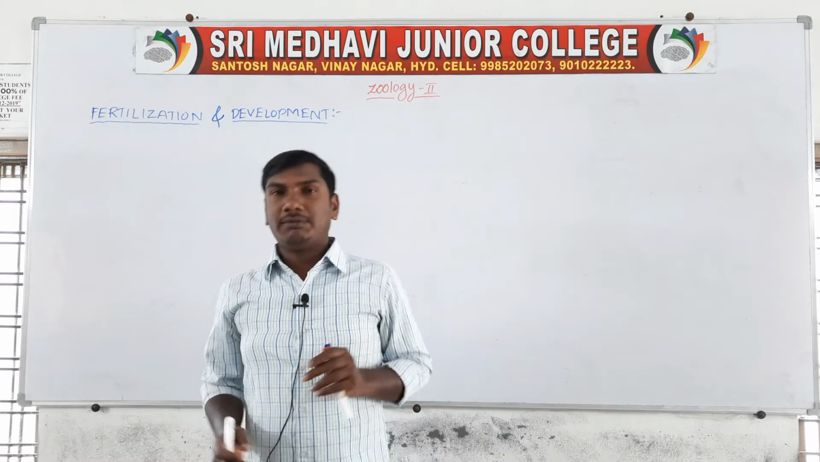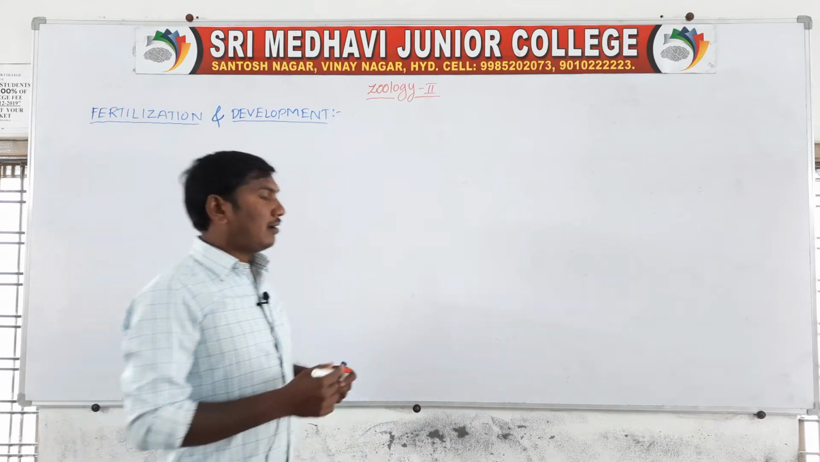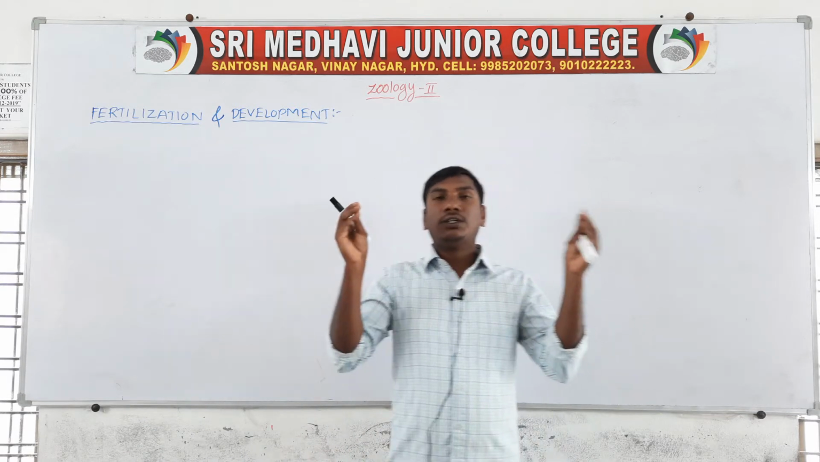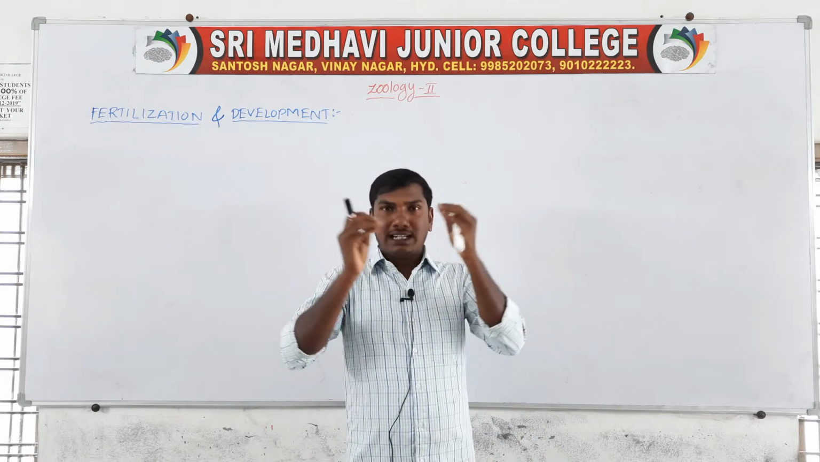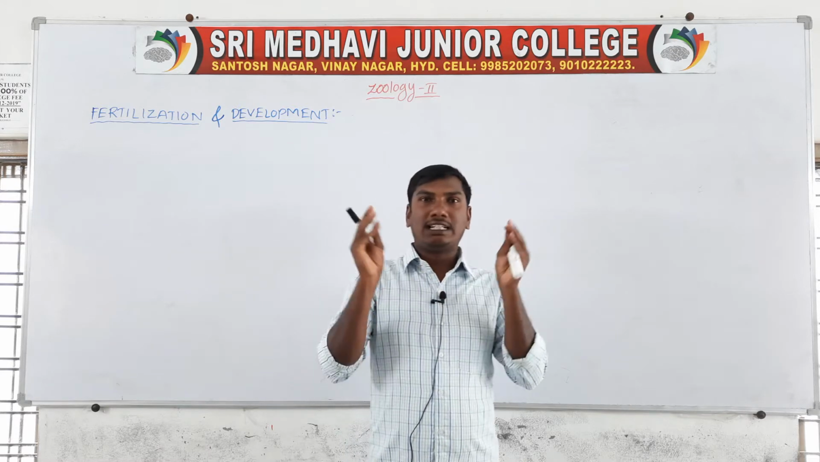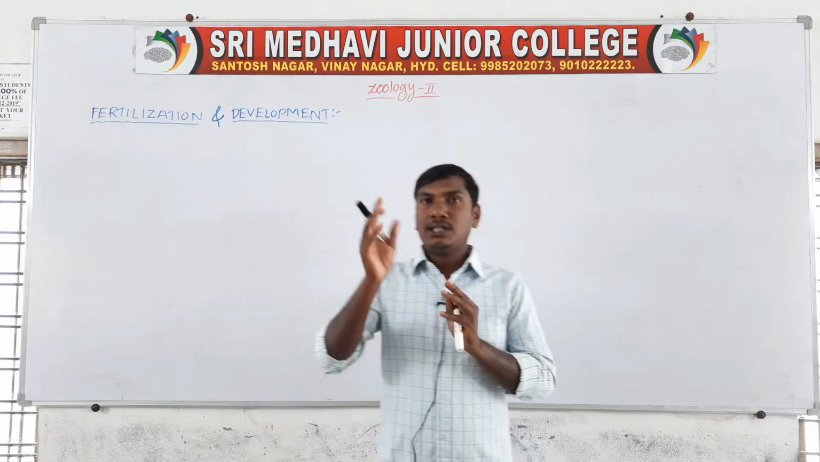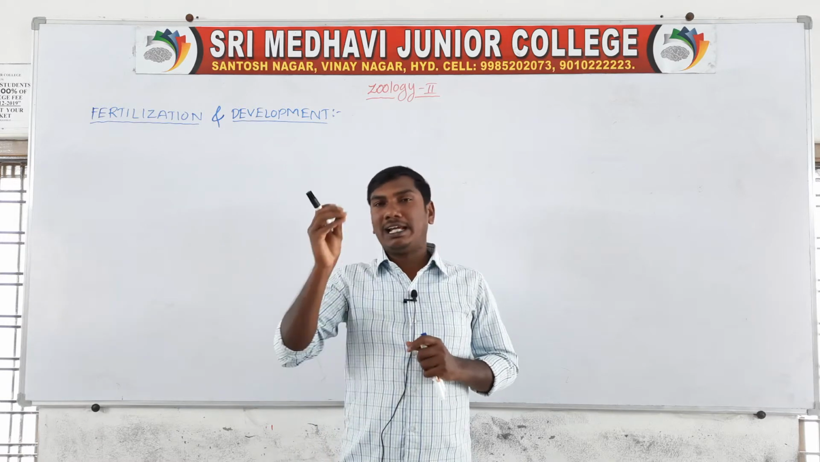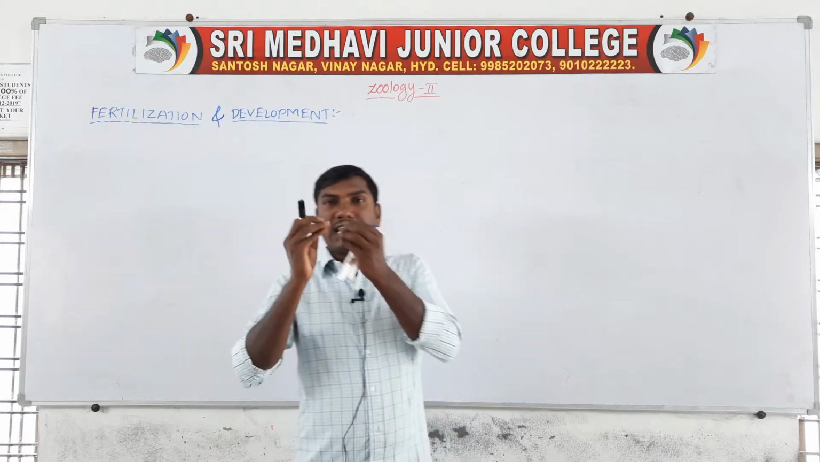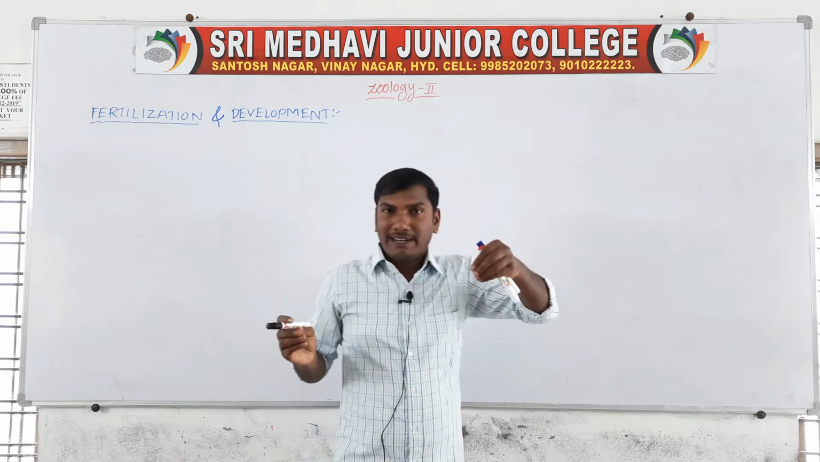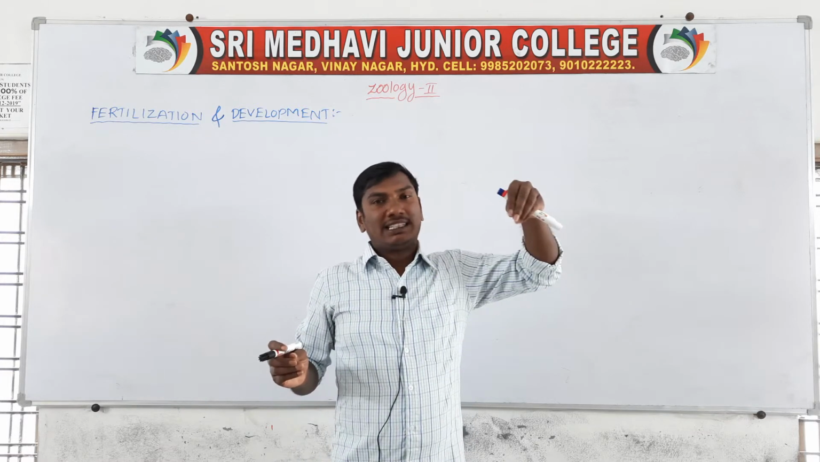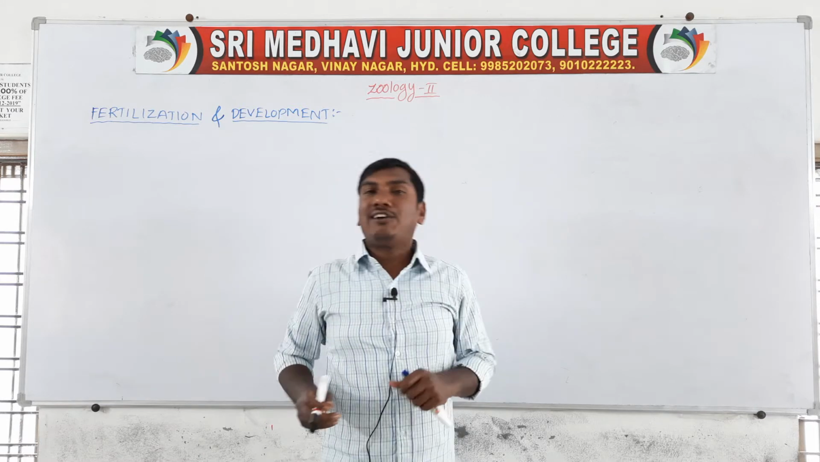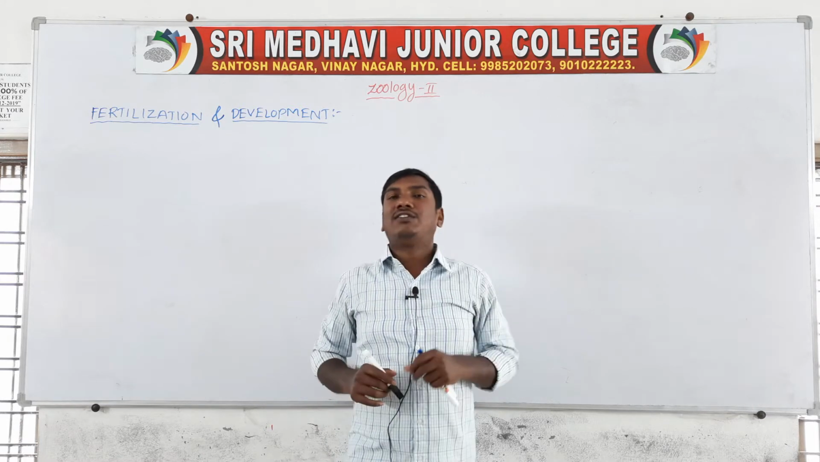So in human beings, the first step of fertilization: the male and female persons are involved in sexual participation. The male releases sperm, and the sperm enter the female vagina, moving from the vagina to the cervix, the cervix to the uterus, and the uterus to the fallopian tube.